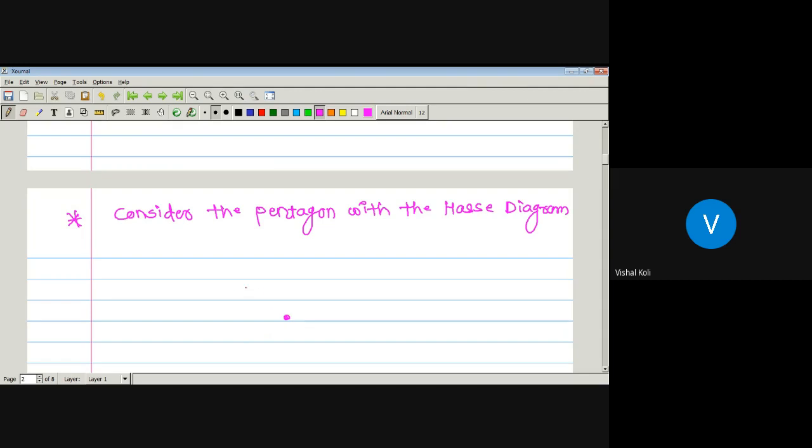Here will be 0. Now find all the chains, mention also the maximal chains.